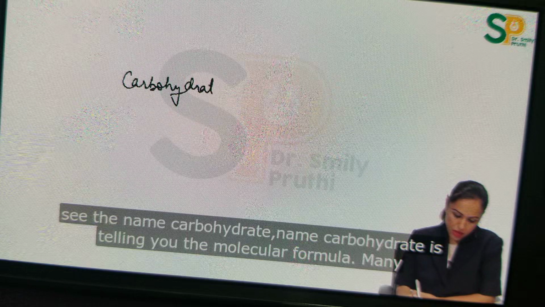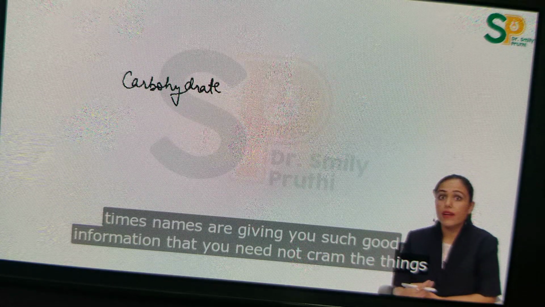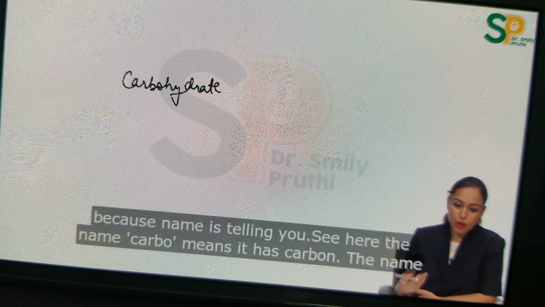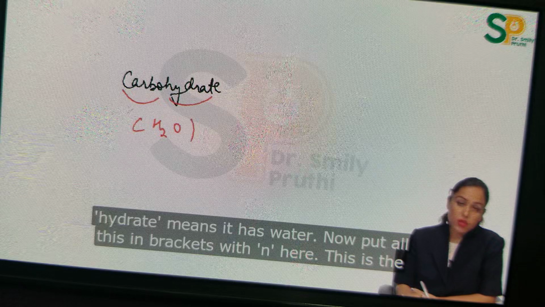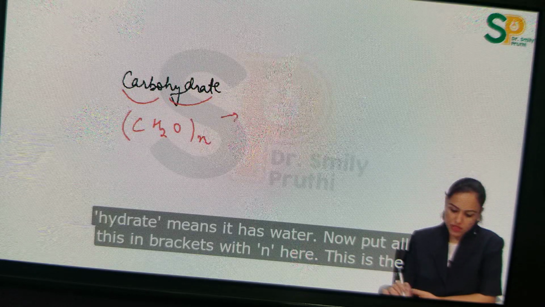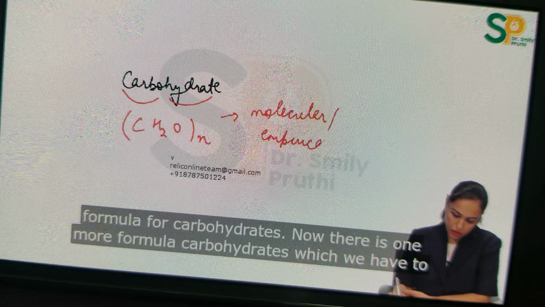The name carbohydrate is telling you the molecular formula. Many times names are giving you such good information that we need not cram the things because the name is telling you. See here, the name carbo means it has carbon. The name hydrate means it has water. Now put all this in brackets with n here. This is the molecular or empirical formula for carbohydrates.